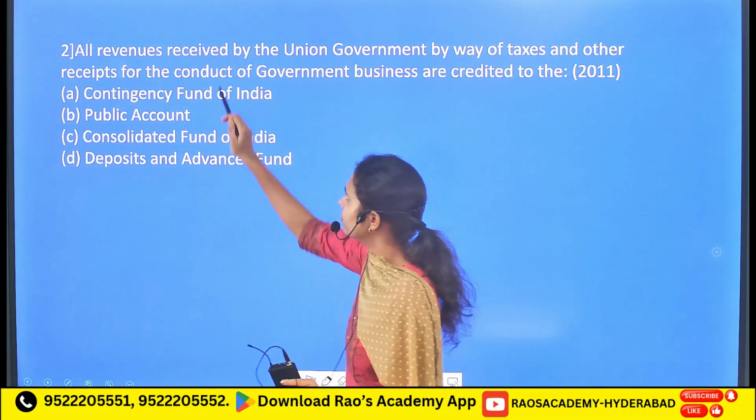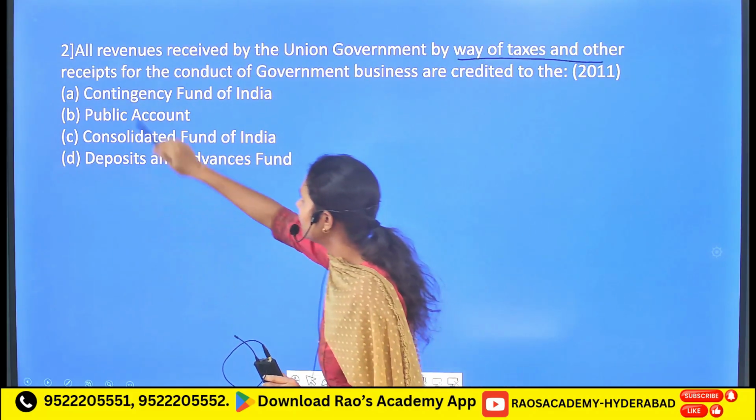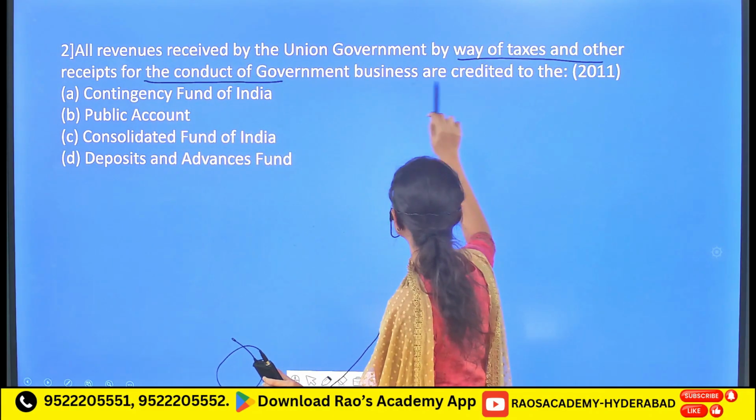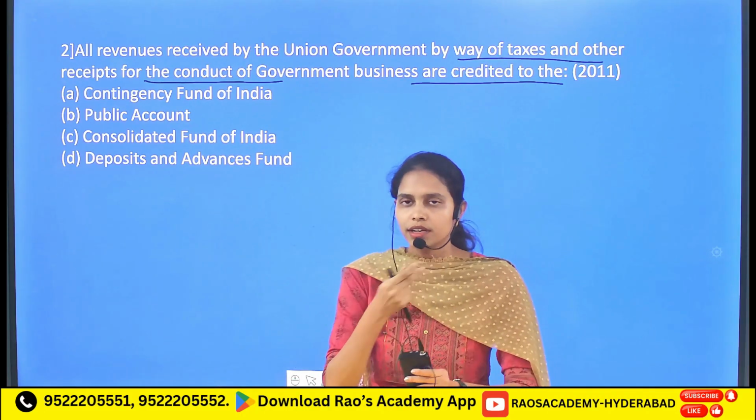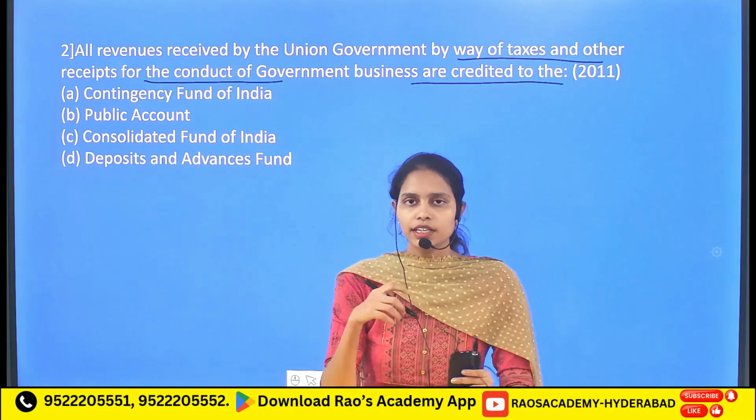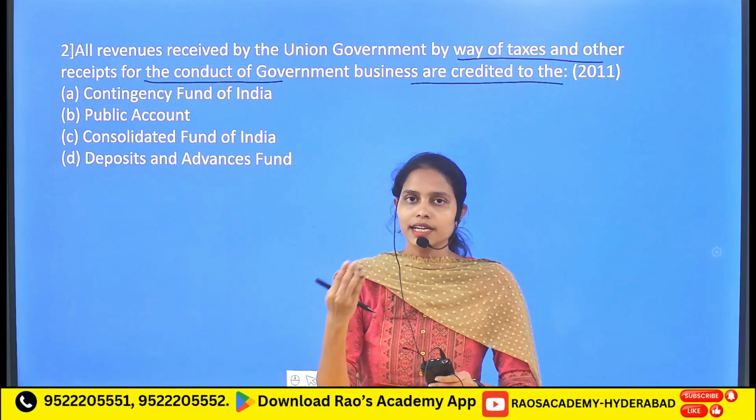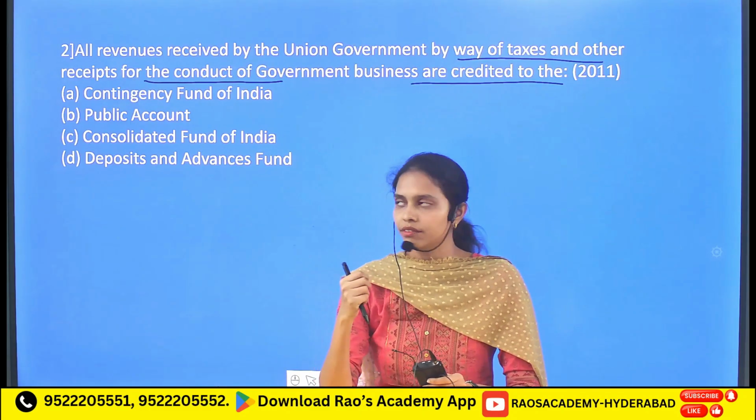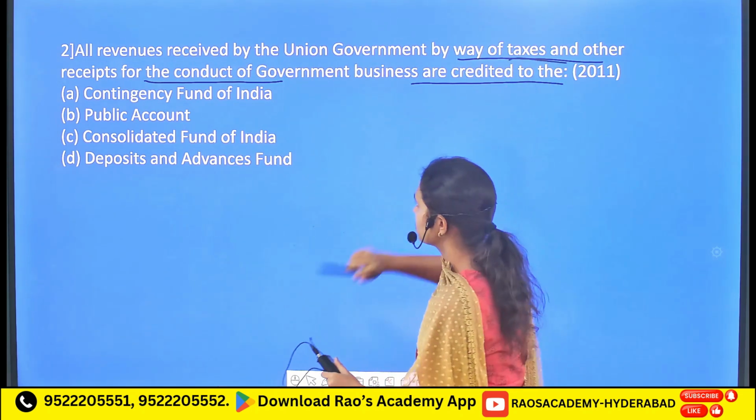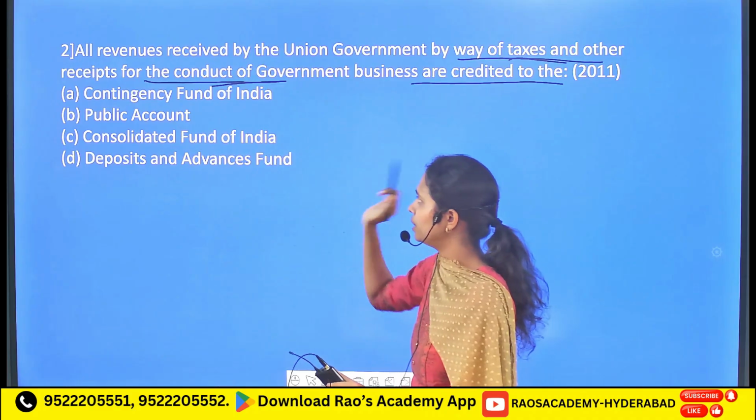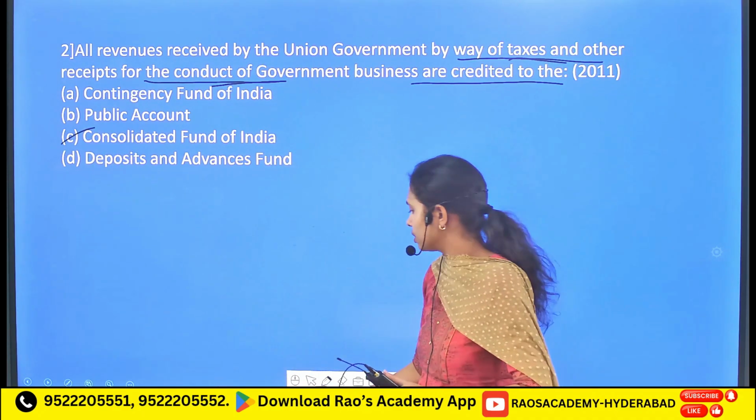Followed by, all revenues received by the Union government by way of taxes and other receipts for the conduct of government business are credited to which account? As I told you before, the different revenues that the Consolidated Fund of India gets include the loans, taxes, and different sources of revenue. So here it has directly mentioned the different taxes and other receipts of the Government of India. It is the Consolidated Fund of India, which is a direct static question.